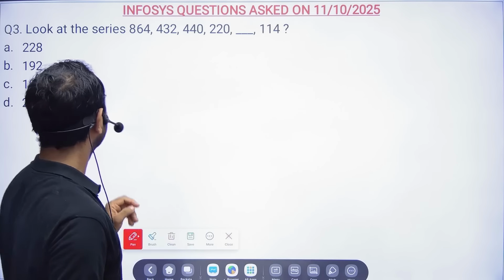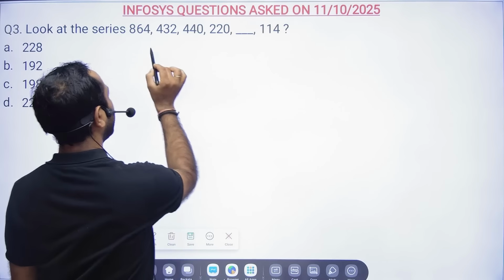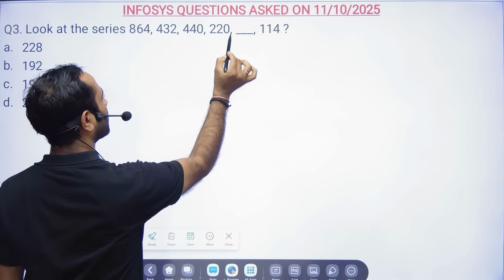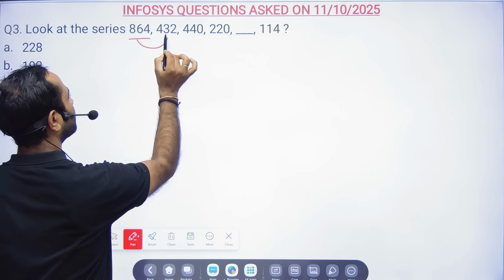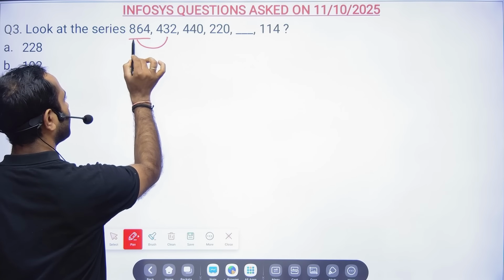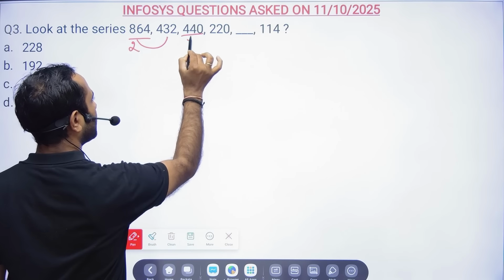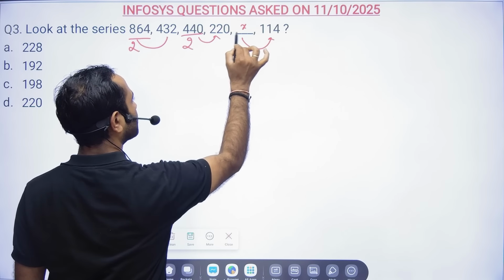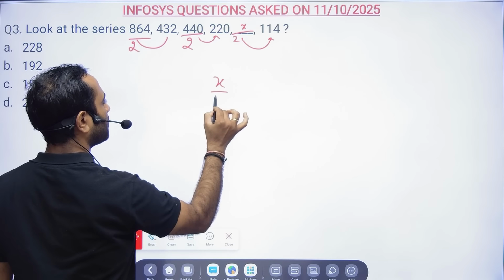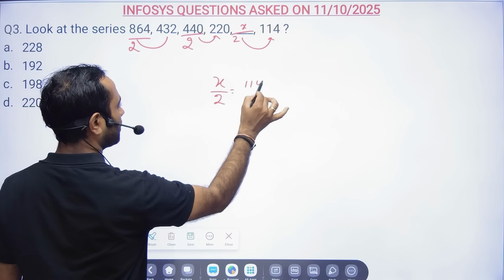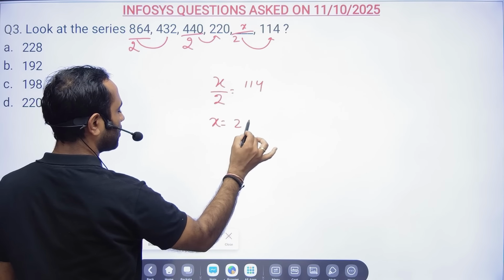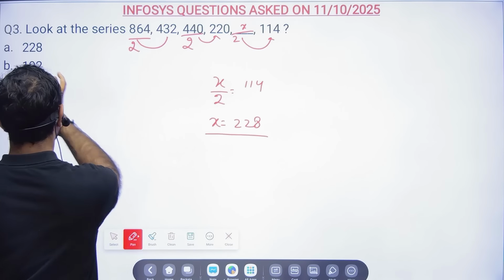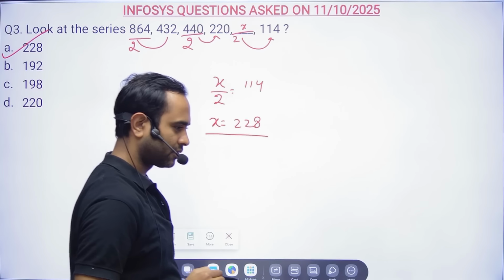Okay, next, so look at the series. So 864, 432, 440, 220. Now friends, I could see this is nothing but half. That means if you divide by 2, you will get this. If you divide by 2, you will get this. So x by 2 is equal to 114. So x is nothing but equal to 228. So option A was the correct answer.